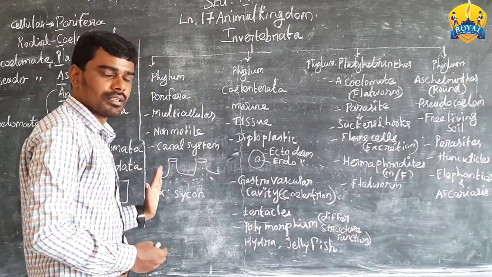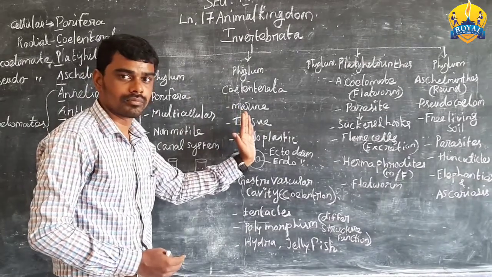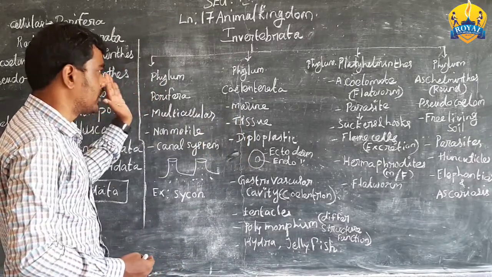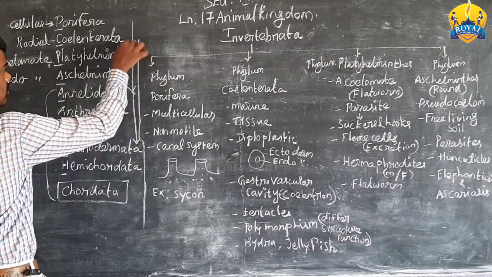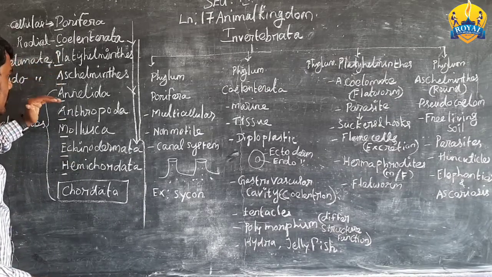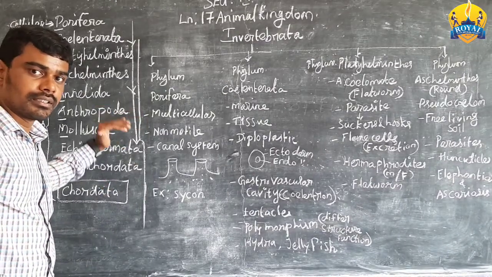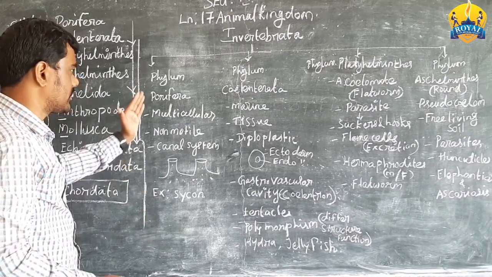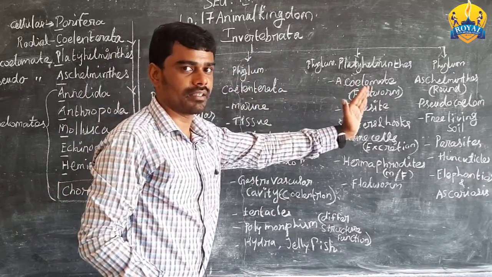Okay, it is a single multicellular organism, and here the tissue system arises. Already I told you, from Porifera to the coelenterates, Platyhelminthes, Aschelminthes, Annelida, Arthropoda, Mollusca, Echinodermata, and finally Hemichordata. Like that, this is a developing category, based on the internal development. Already I told you, no. So like that, Porifera, and next is the coelenterate, and Platyhelminthes, the developing category.